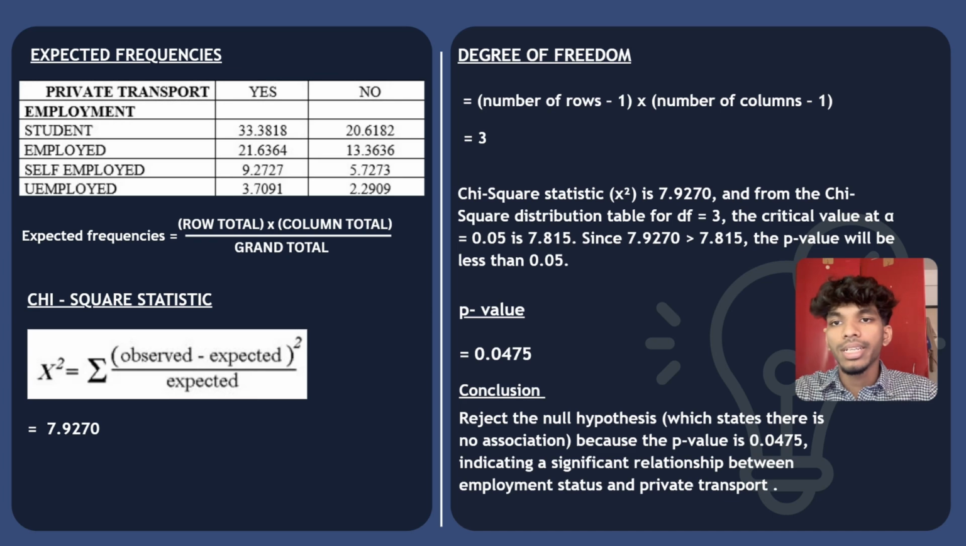that our statistic exceeds the critical value, indicating that the difference between the observed data and expected value is significant. The p-value comes out to 0.0475, which is less than 0.05, confirming the statistical significance of the result. As a result, we reject the null hypothesis. This means that there is a significant relationship between employment status and private transport. In simple terms, employment status does influence whether someone is likely to use private transport.